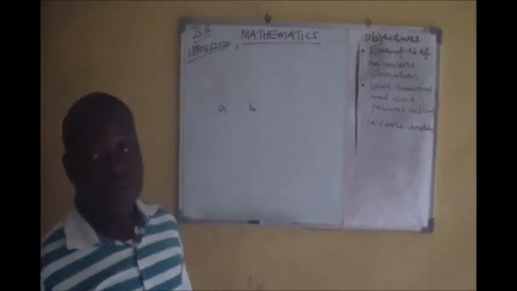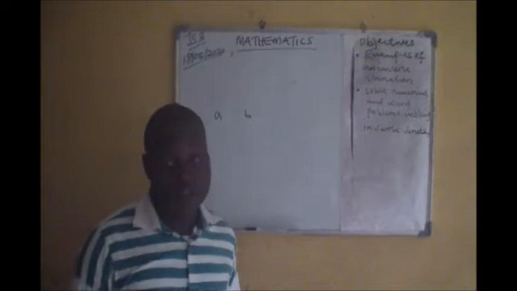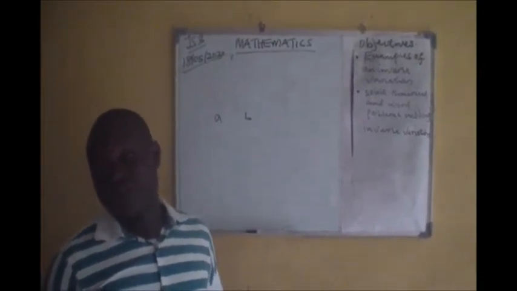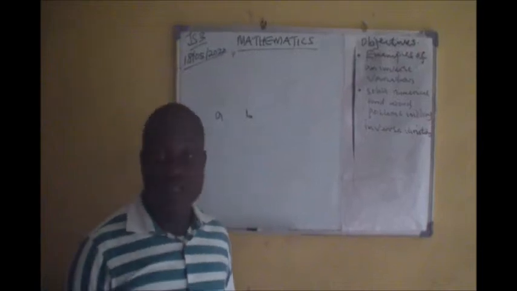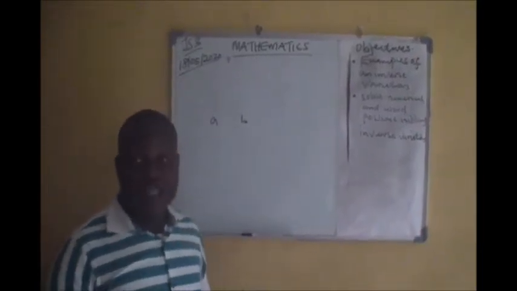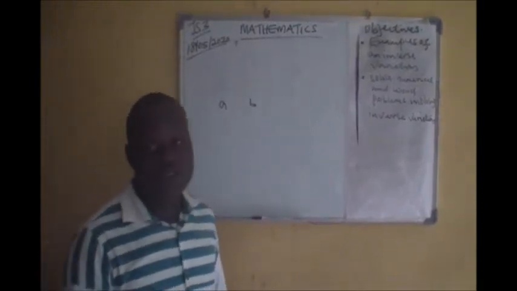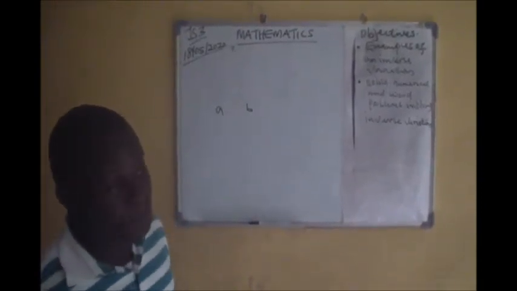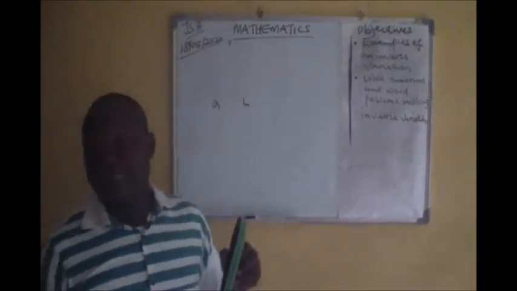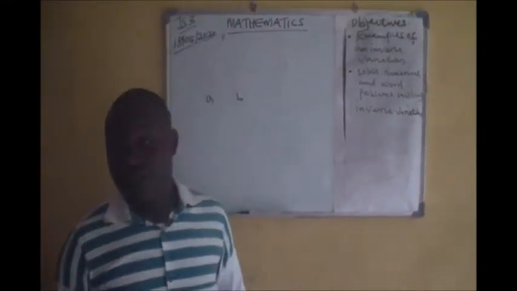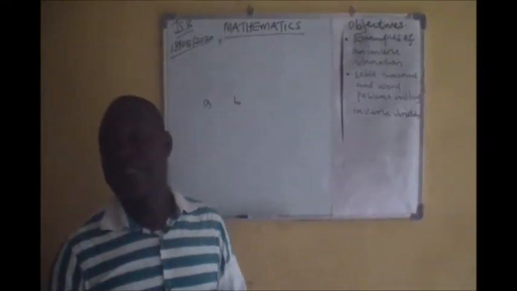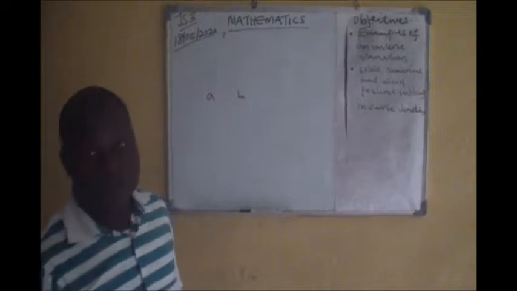But today, we'll be looking at inverse variation. In inverse variation, the story changes. The story does not remain the same as that of direct variation. So you will see that one quantity will increase while the other quantity will decrease. So we'll be considering inverse variation. And at the end of this lesson, you should be able to give some examples of inverse variation and then solve some numerical and word problems involving inverse variation.